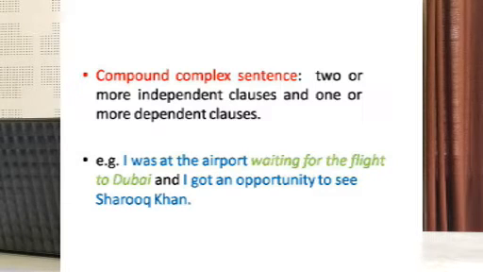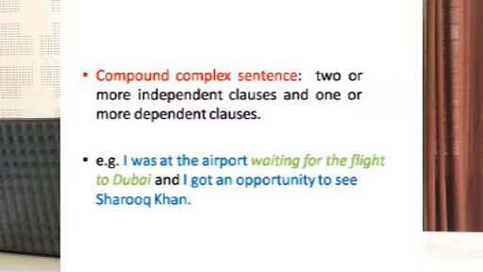Then what is a compound complex sentence? So a compound complex sentence means it will have two independent clauses and one or more dependent clauses. Let us see the example here. I was at the airport waiting for the flight to Dubai and I got an opportunity to see Shah Rukh Khan.